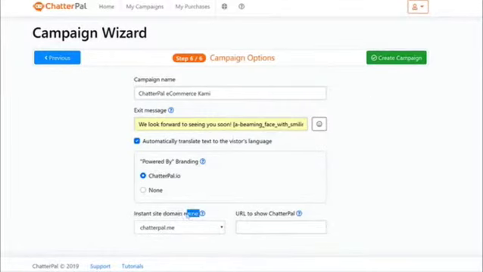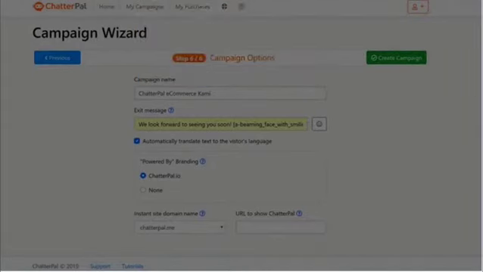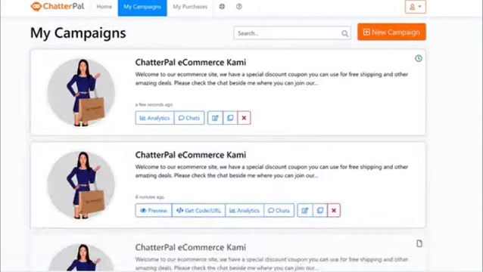You see that instant site domain name option? This one right here is the actual instant live link technology, where you can start sharing these links without having to embed this on your own websites and so on. If you, let's say, you wanted to quickly share it in social media or embed your ChatterPals on other sites and leverage other content, you can start sharing this in social media, your email lists, or even any advertising campaigns of your choice. So all you have to do is click create campaign, and I'm just going to click save and create, and boom, you're done. That's how easy it is, and that's how quickly you can have your very own ChatterPal created.